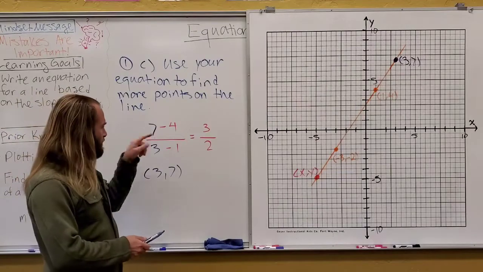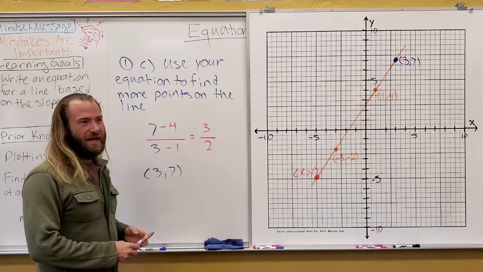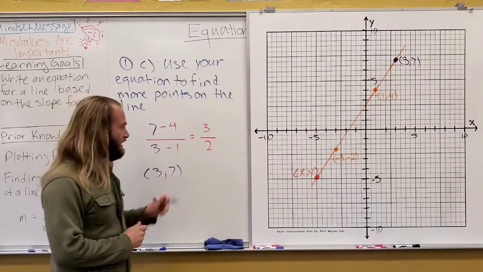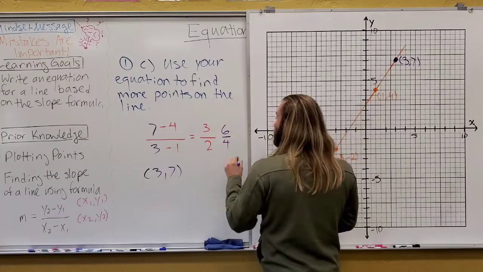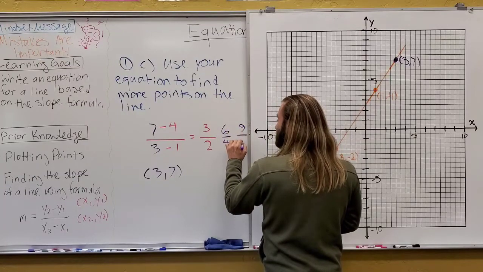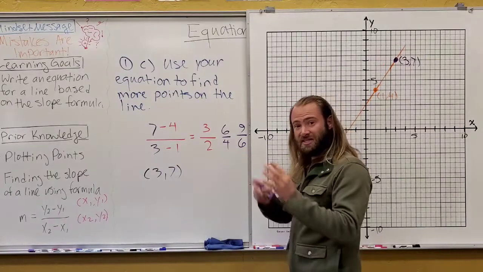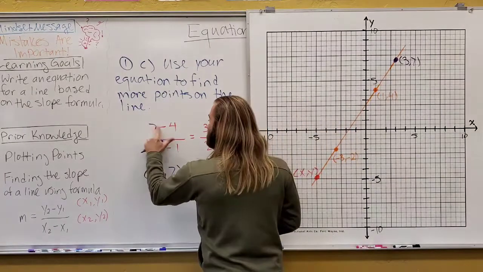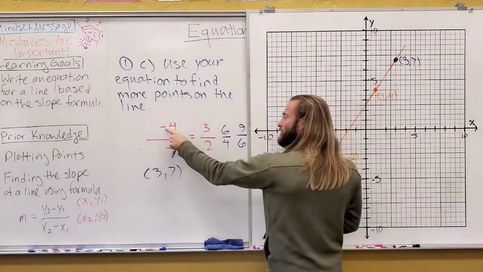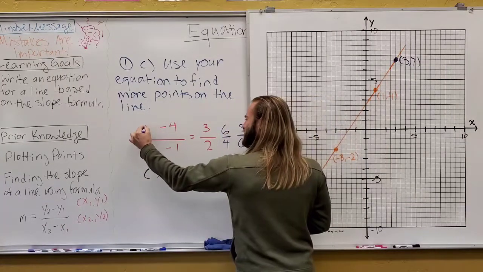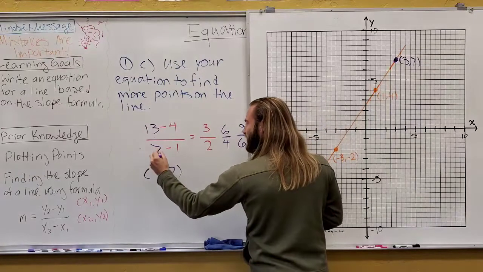Now, you might think, well, Mr. Engel, isn't that the only way to get a 3 and a 2? Remember, a 3 over 2 ratio can actually be a lot of different things, okay? 3 over 2 could also be 6 over 4, or it could be 9 over 6, even if we wanted. Why don't we try to get 9 over 6, because that's still equivalent to 3 over 2, right? So let's go back here. Remember, this is my y and my x. What do I subtract 4 from to get 9? I think that's 13. And then to get 6, I think it would be 7 down there.